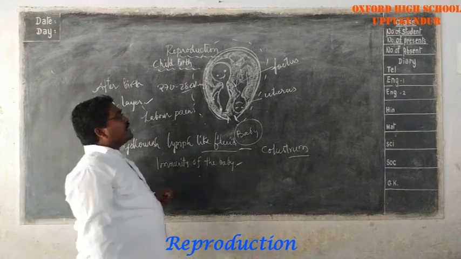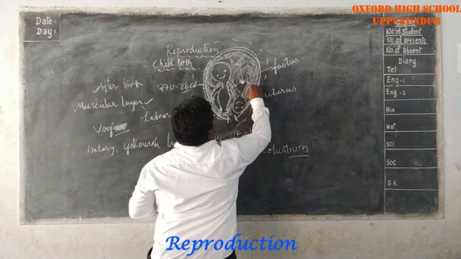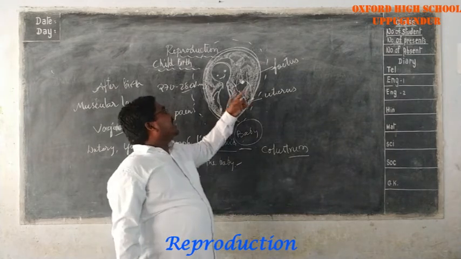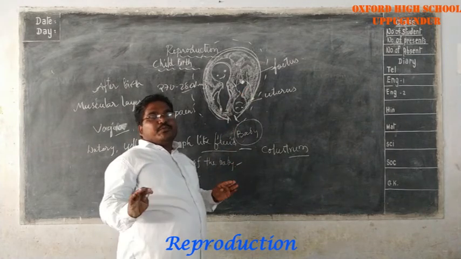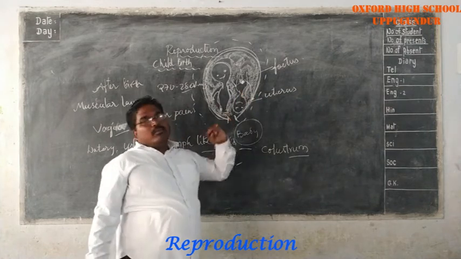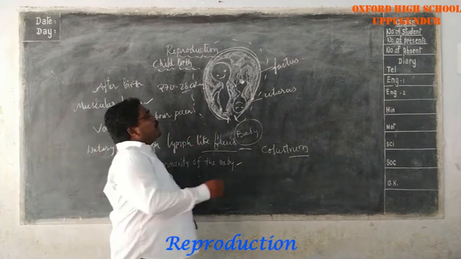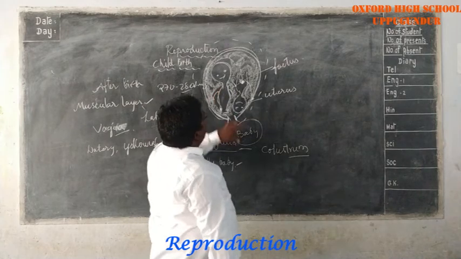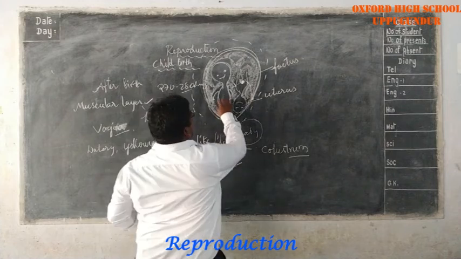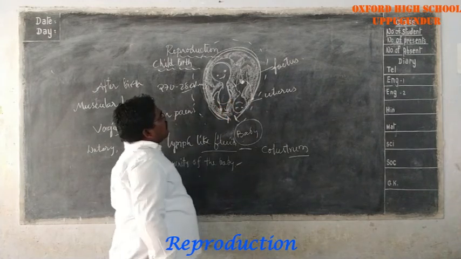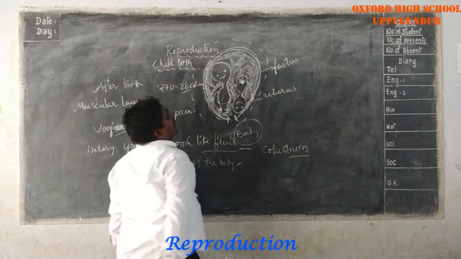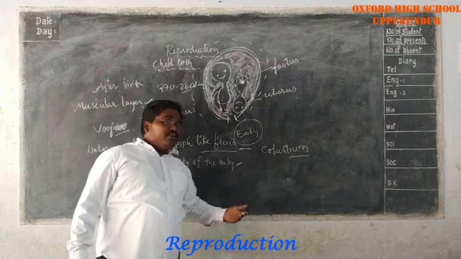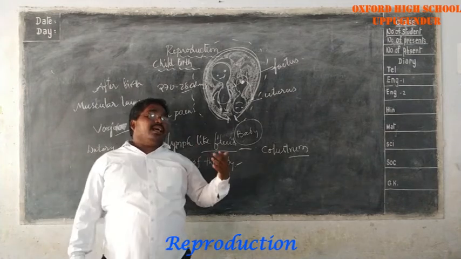So here one problem is there: the umbilical cord, which leads the baby to the placenta, is still attached to the baby's body. It is cut and tied up by the doctor, and after a few days it shrivels and falls off from the baby's body. So it marks the place, the navel, where it enters into the body. Okay? So after the childbirth, the labor, that means the muscle contraction, continues and pushes out all the tissues of the placenta outside.